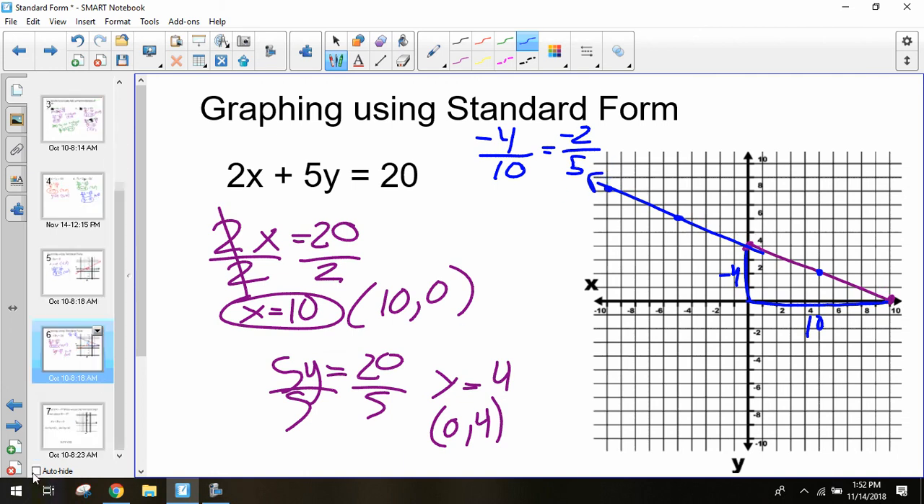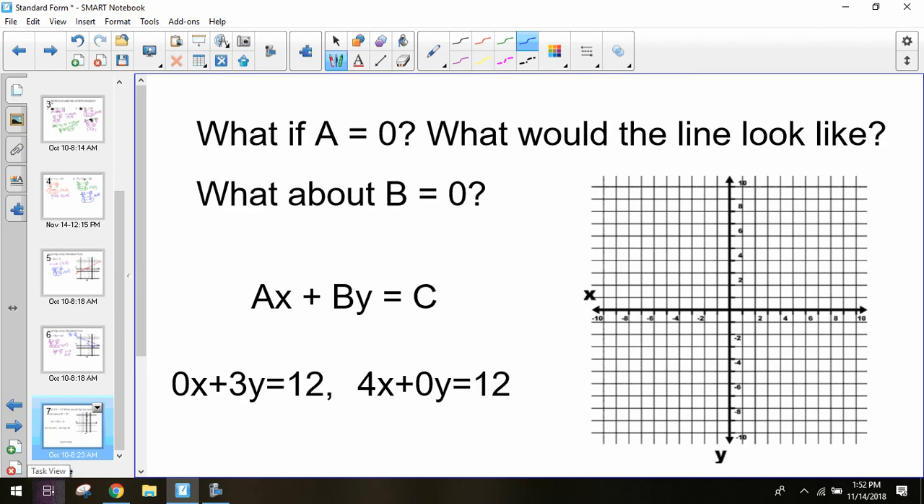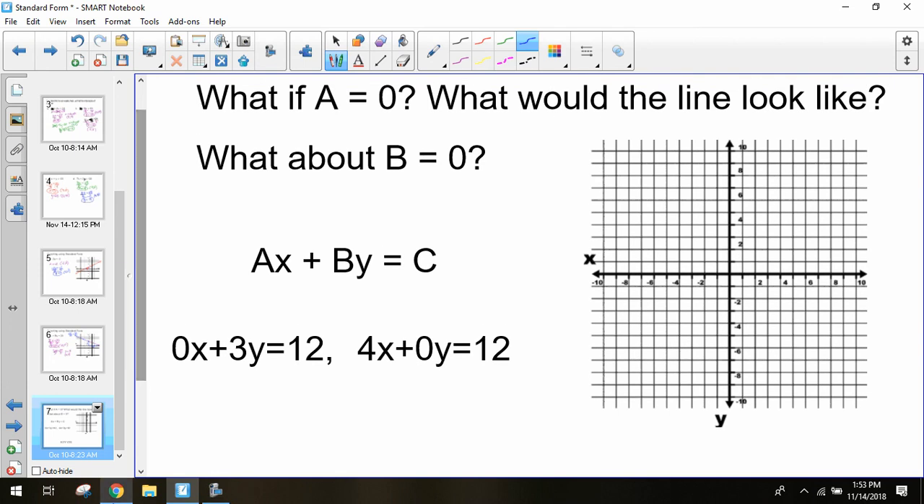We're going to talk about one final thing. What if A is 0, or what if B is 0? What would that look like for your line? How is that going to change your line? Not x or y being 0, but having the full value of A being 0, or the full value of B being 0. So for example, I put 2 examples on here.